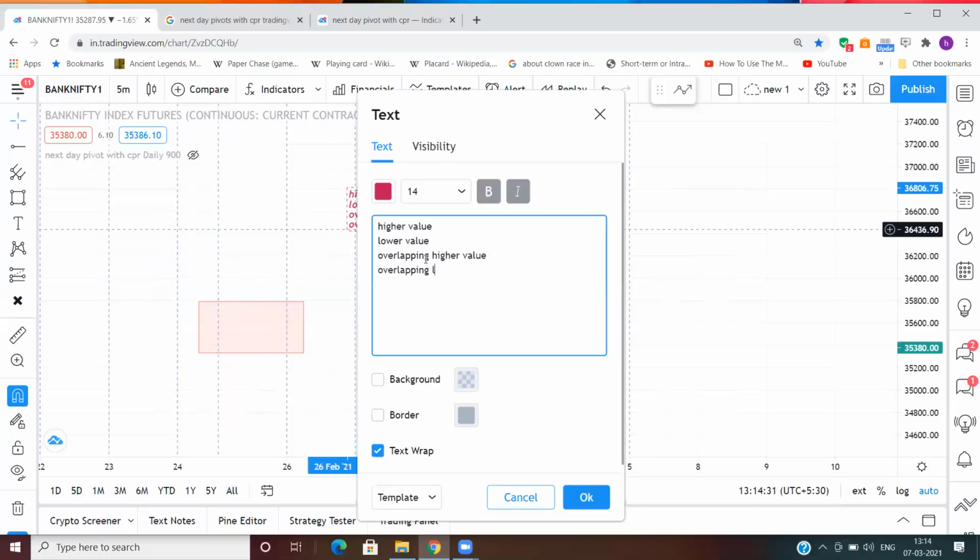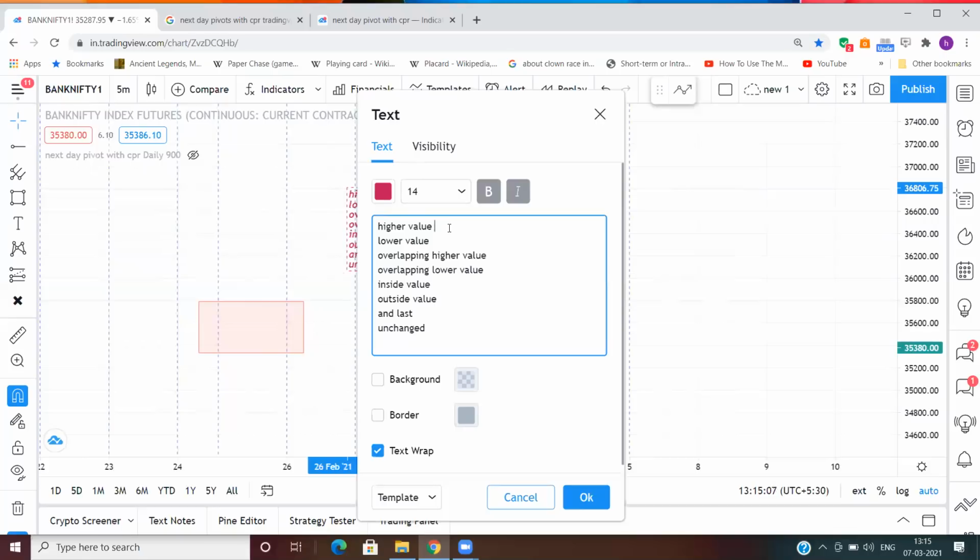Overlapping lower value. Inside value. Outside value, and last is unchanged. Okay, so these are the 7 relationships which you will be using during your stock selection.